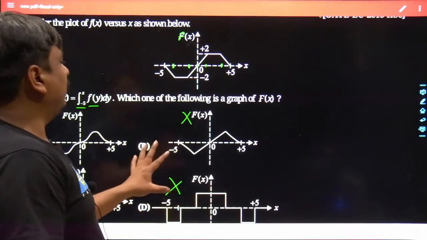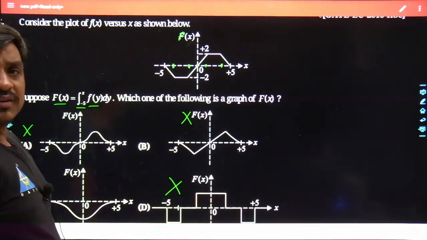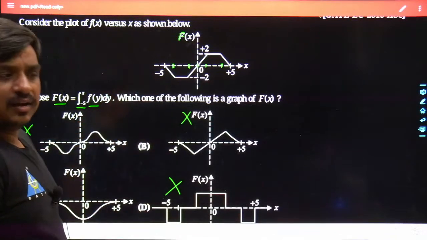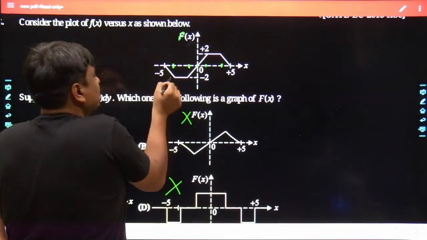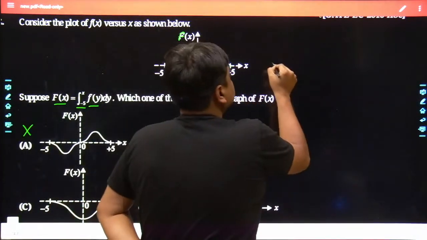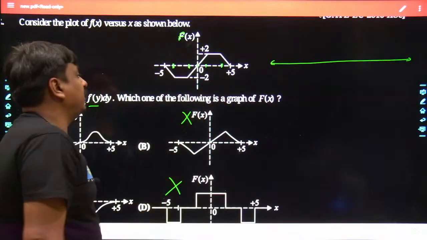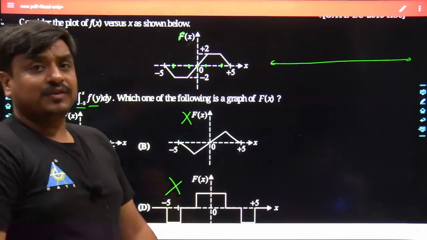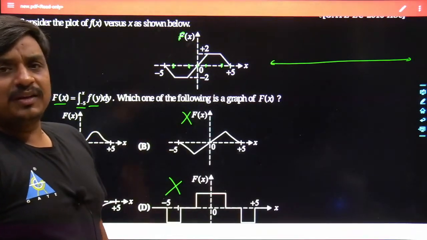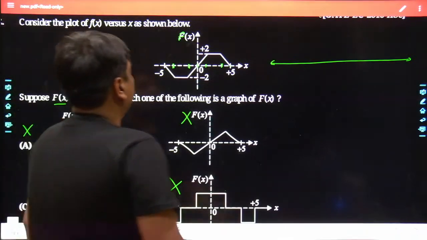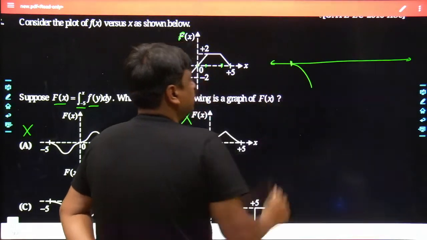But I feel this graph is not the proper graph. May I know how exactly this would look? See, here the slope has been negative. Just try to understand it in this way. Once you take its integration, definitely it would be a downward facing parabola. May I know, would it be increasing in nature or decreasing in nature? It would be decreasing in nature. So from -5 onwards, the curve would be something like this. Yes, try to understand it in this way.